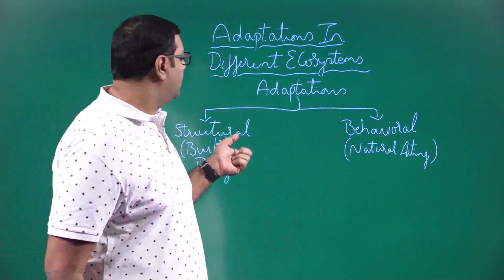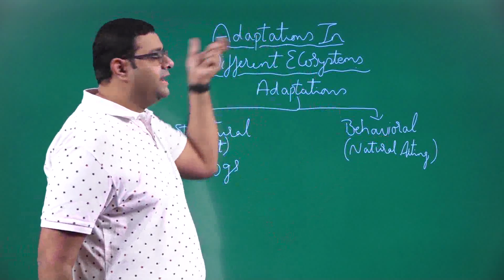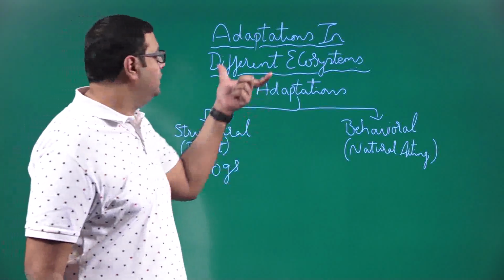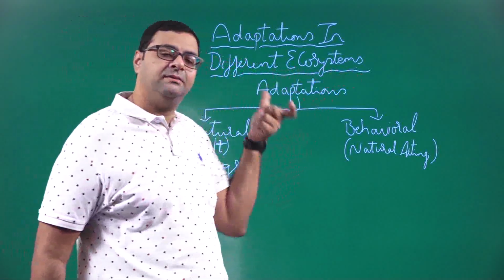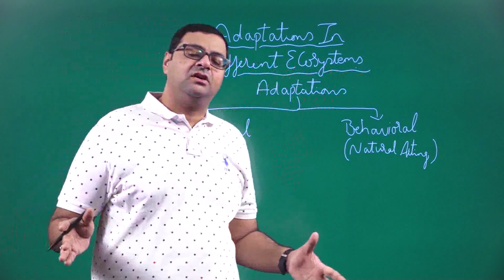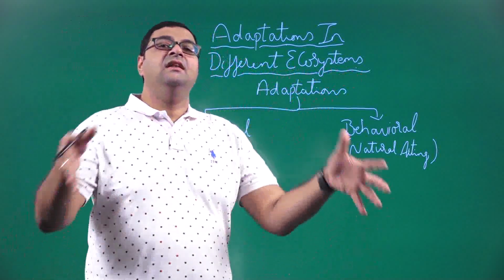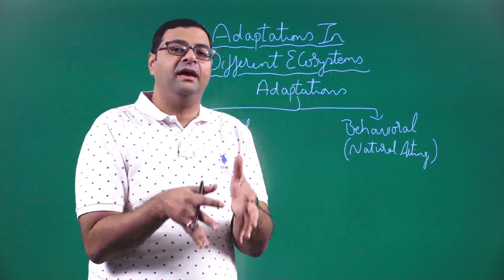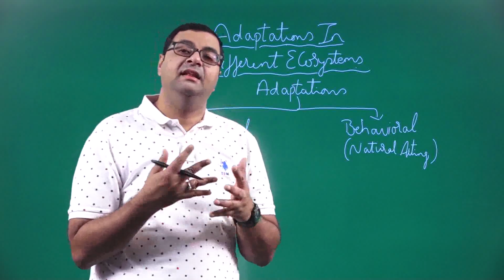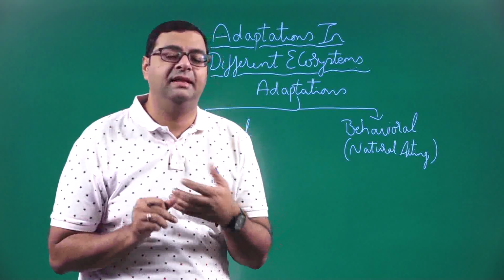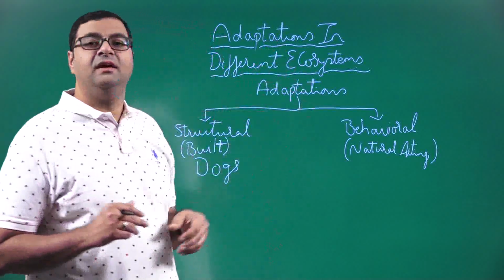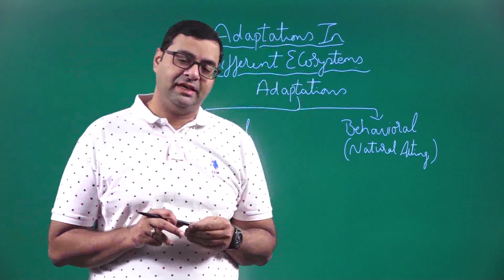Now, when we talk about ecosystems and adaptations, an ecosystem, as I said before, is a large community of organisms living in a confined area in harmony. They have adapted themselves, so these two are very closely related to each other.